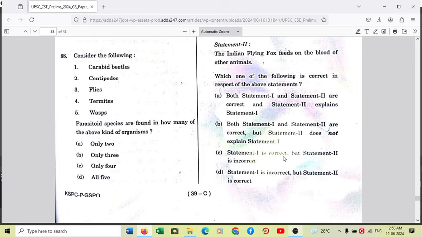So parasitoid species are those species which can dwell or live in a host, and they can not only live in a host, but they can grow in a host, and whenever they reach a mature stage, they will come out of the host's body. So dangerous species. You might have seen many alien movies which are based on extraterrestrial stuff, and you see aliens outgrow of the body of the host.